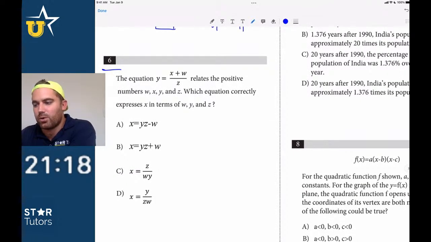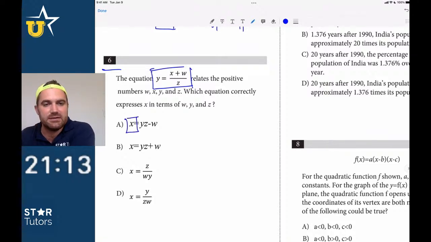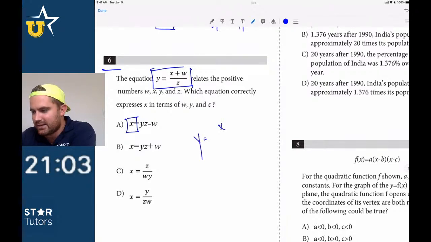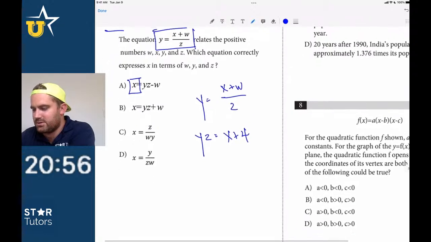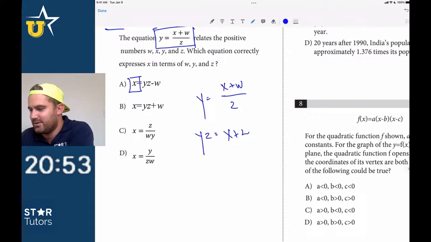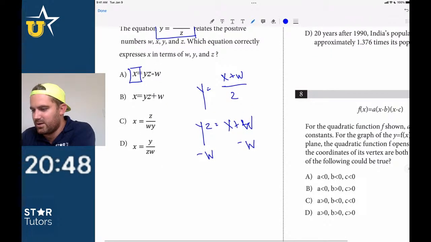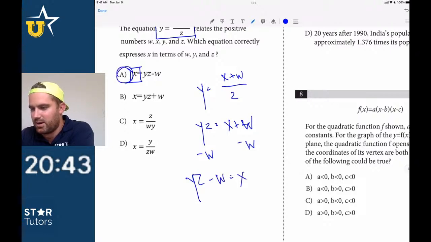Okay, all they're looking for, when you get a weird equation like this, and then you see in the answer choices that the variable is different, they're just looking for you to obviously rework the equation so that x is by itself. This goes all the way back to just basic algebra, and it's very, very easy steps. So we're going to get y equals x plus w all over z. We're going to multiply by z, so we get yz is equal to x plus w. Whoops, that's not x plus 4, x plus w. Okay, subtract w on both sides, minus w, and we get yz minus w is equal to x. The answer there would be A.